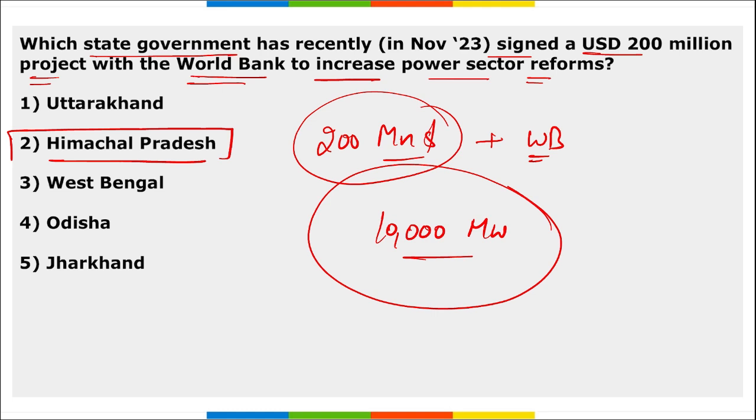Correct? And it was done with the help of World Bank, and slowly and steadily they will be increasing their renewable energy generation capacity, which can be done through wind turbines, then solar panels, correct, then hydroelectricity, that is with the help of the dams, right?